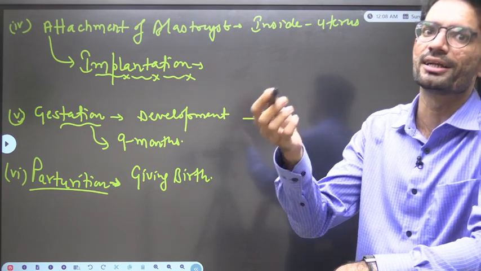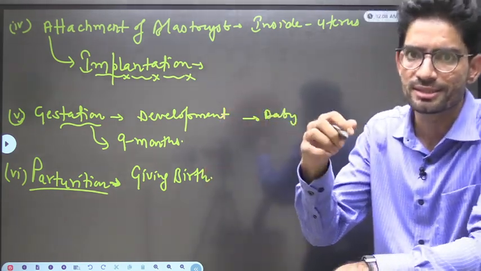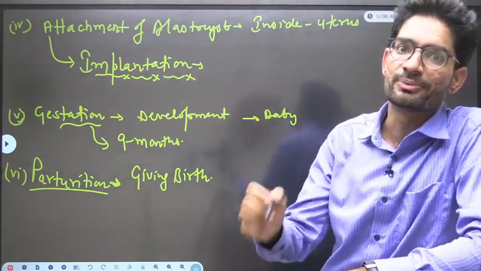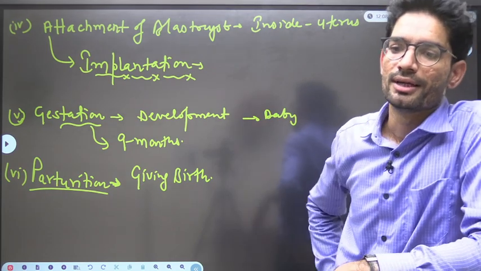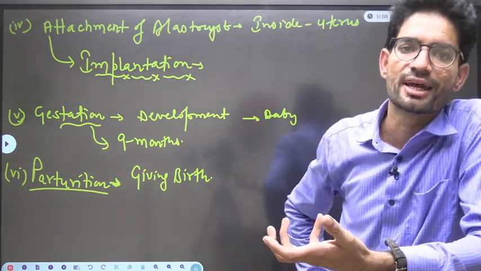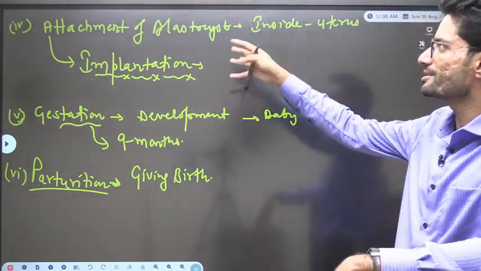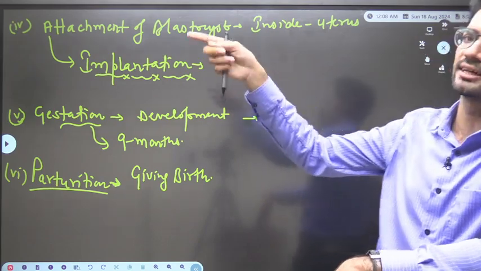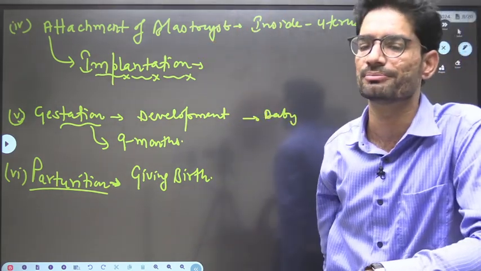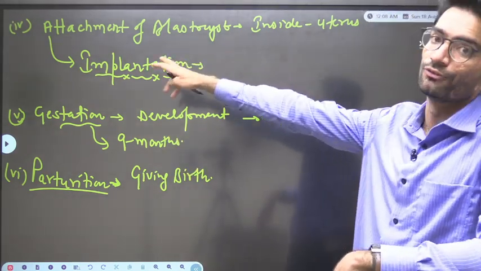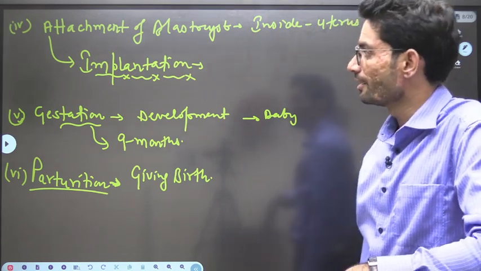Cell divisions continuously occur in the morula, and it develops into a structure having a specific cavity, which is known as blastula. That blastula, or blastocyst, gets attached to the inner wall of the uterus of the female body, and that event is known as implantation. That is the fourth event of human reproduction.